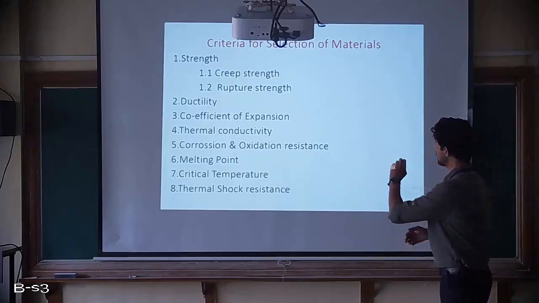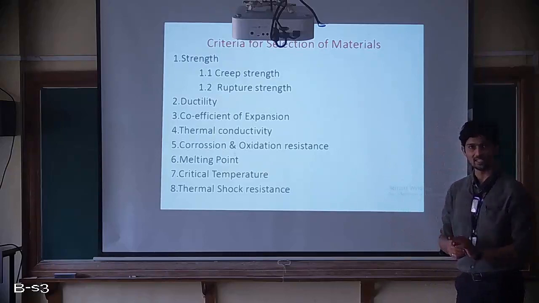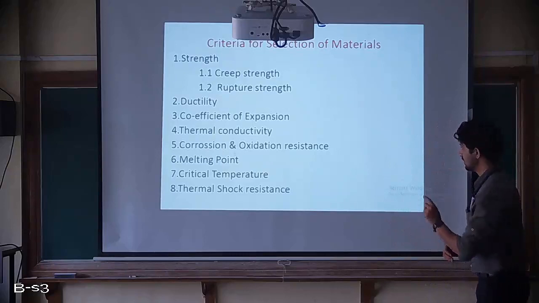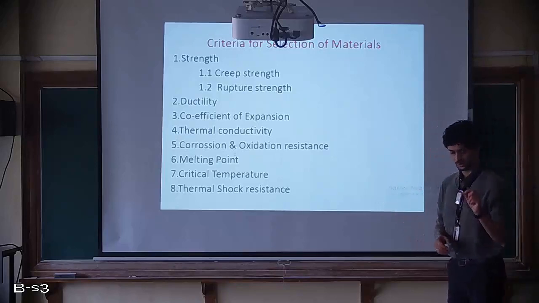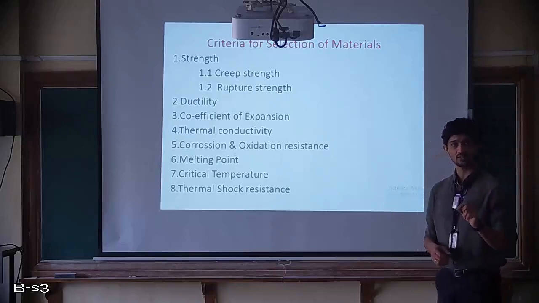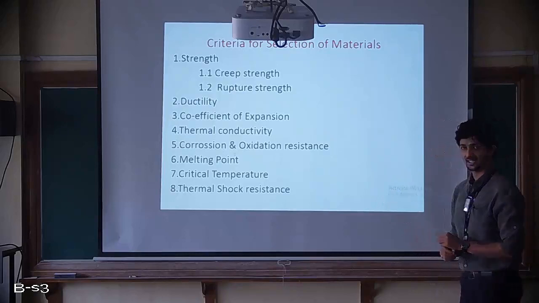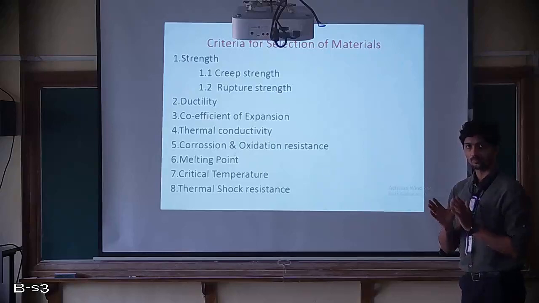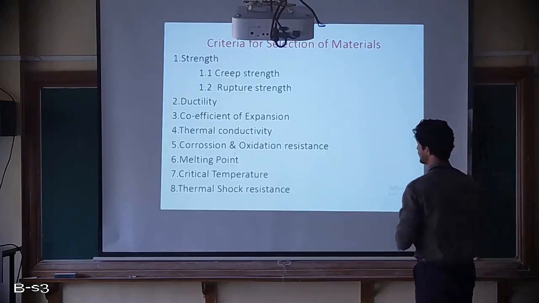So that's the second point for selecting a material. First, to select the material for a gas turbine component, we need a material with good strength, in the sense of creep and rupture strength. And the second one is ductility, which is purely for the machining process or to give a proper shape to that particular component. Next is coefficient of expansion.